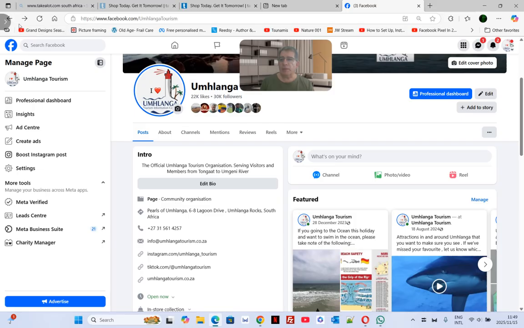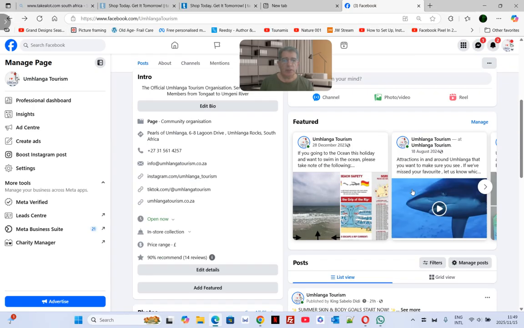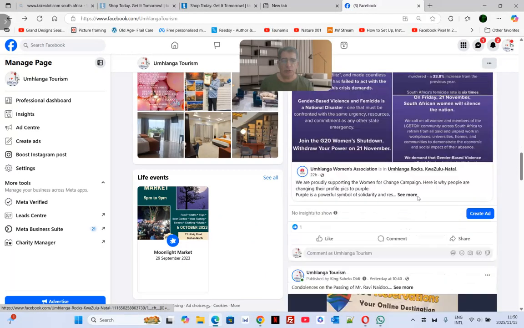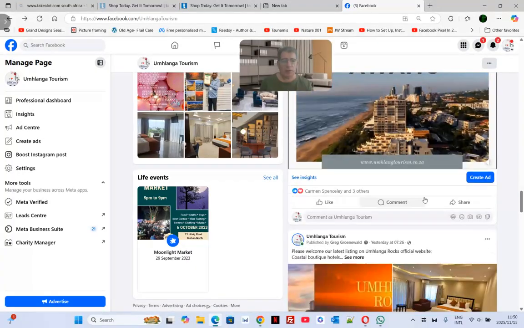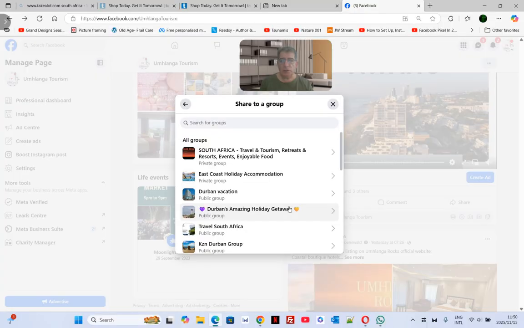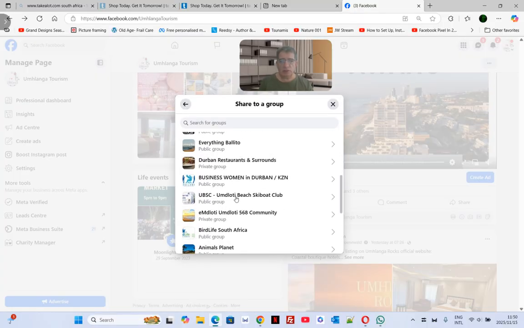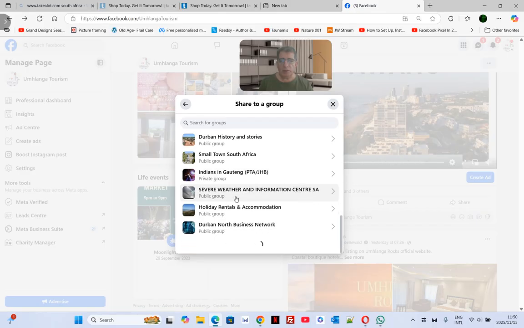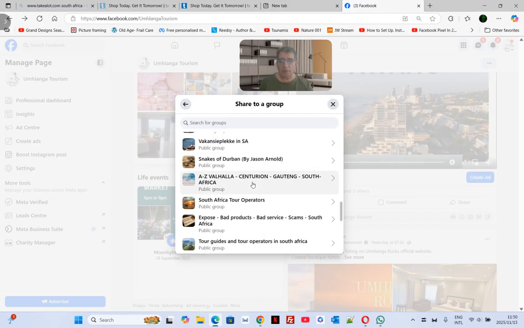Let's go back to Mshlanga Tourism. If you want to reach your audience, you share it to certain groups. For example, let's go to share. Over here, there's a whole bunch of groups that you can share to, for example South Africa, Travel and Tourism, Durban Vacation, and so on. I've put a lot up here. We're talking about organic reach. We'll go into ad campaigns in my next podcast.